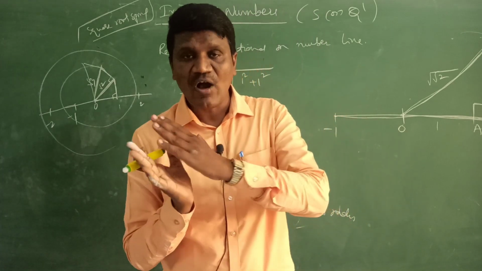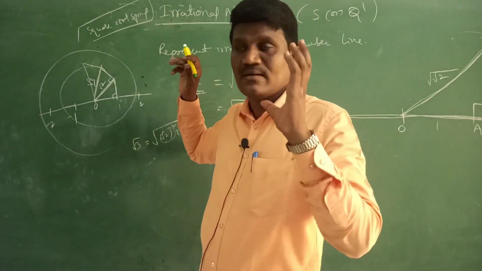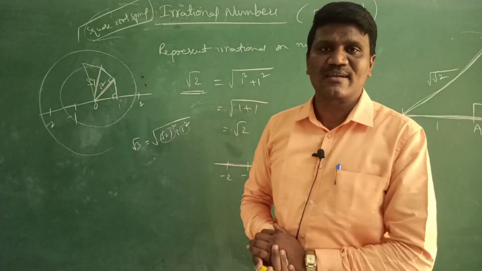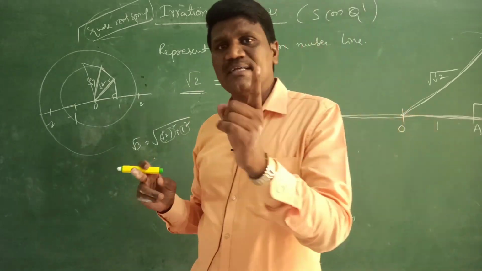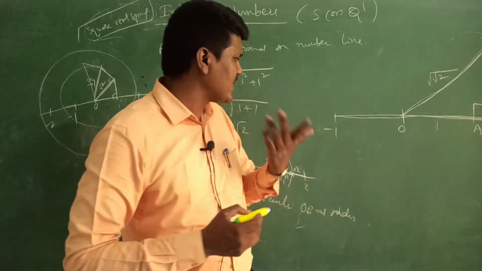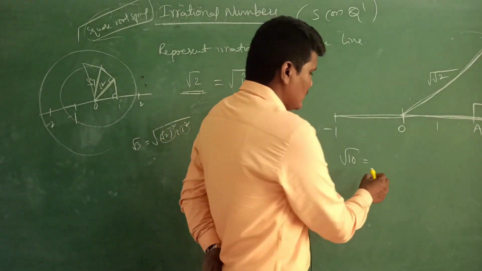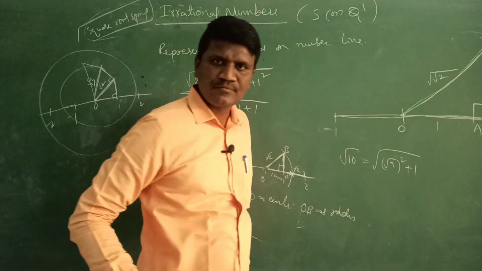That means by forming square roots of irrational numbers we will get a spiral figure, and we call it a square root spiral. Okay students, so this is the way to represent on the number line. Suppose they ask for root 10, you can do it like this: root 9 whole square plus 1.